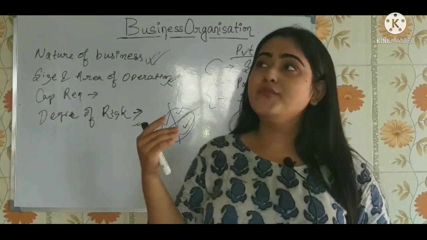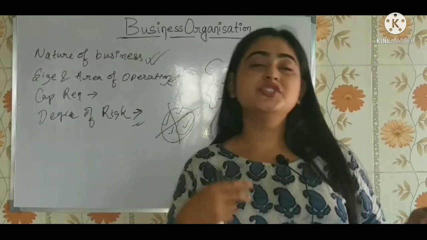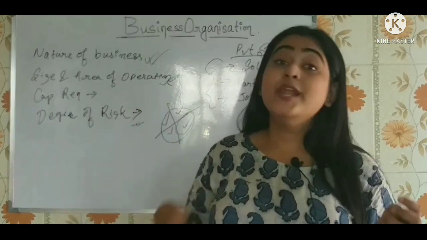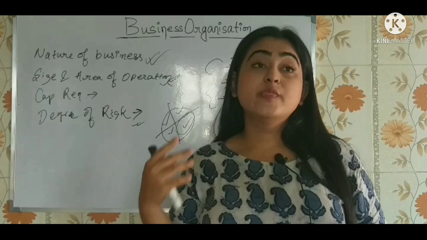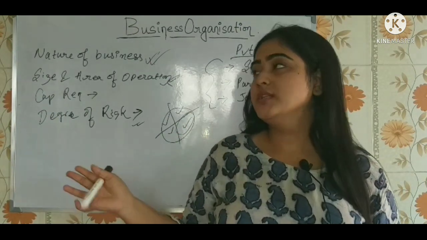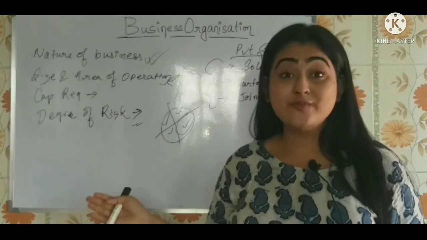After this we can go into details of sole proprietorship, partnerships and joint stock companies, and understand the nature, characteristics, features, merits and demerits and everything. But this was all about the introduction of business organization.